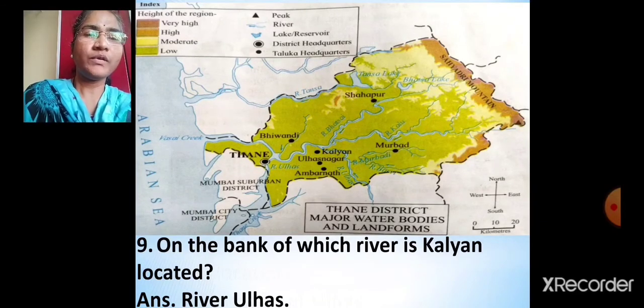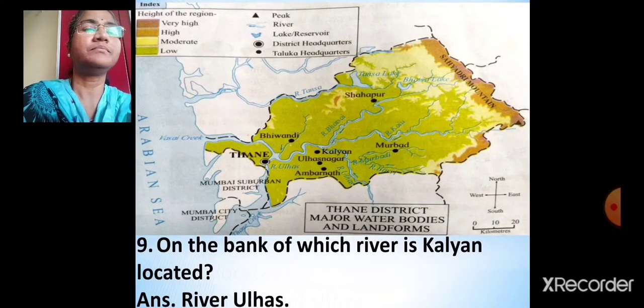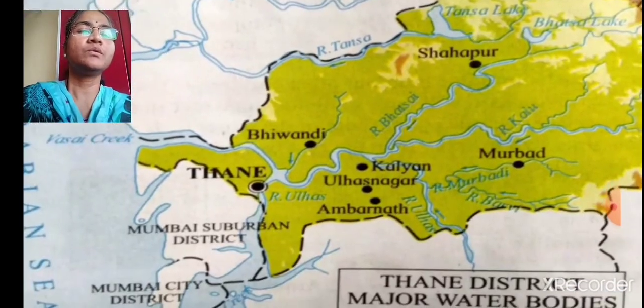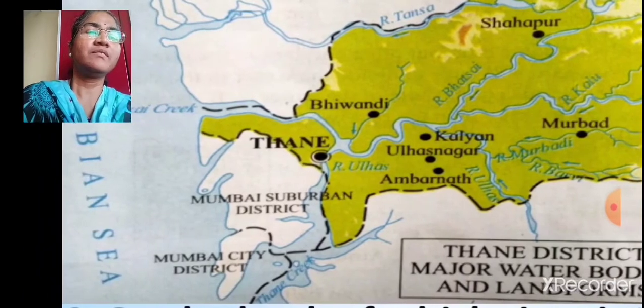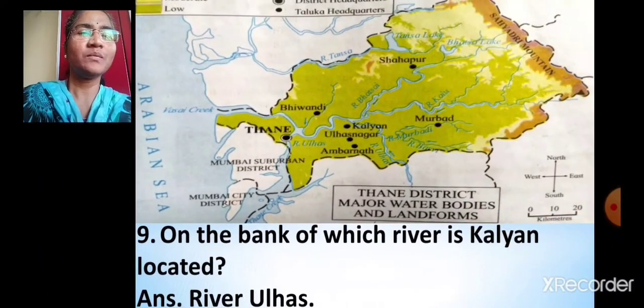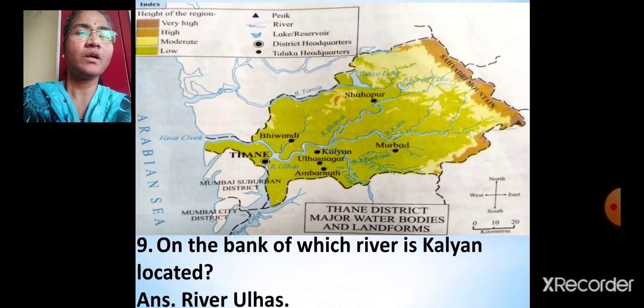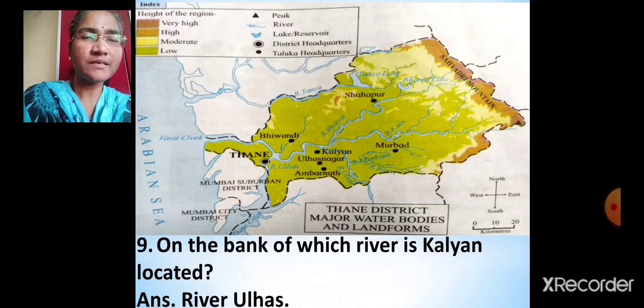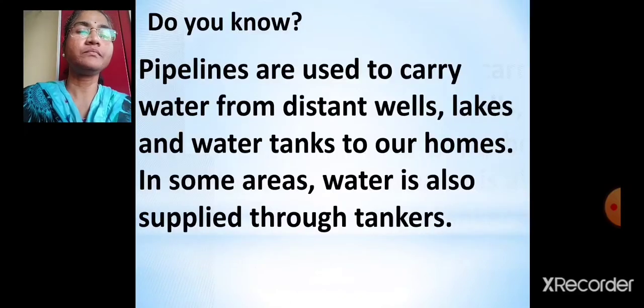On the bank of which river is Kalyan located? Kalyan is here. Okay. Can you tell me? River Ulhas. So, Kalyan is located on the bank of river Ulhas.